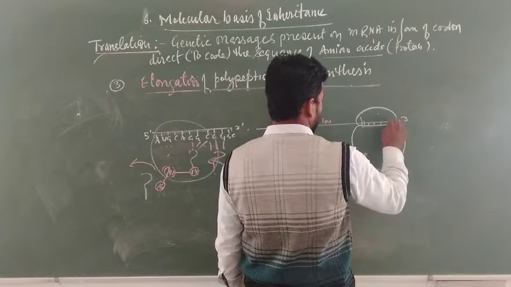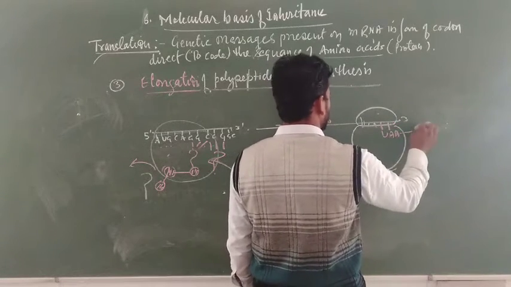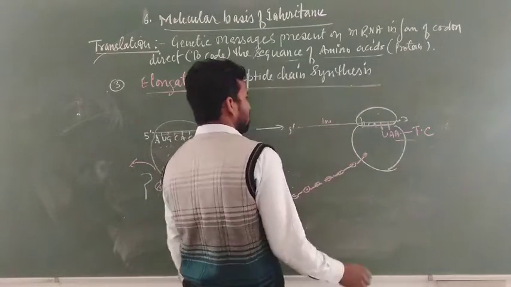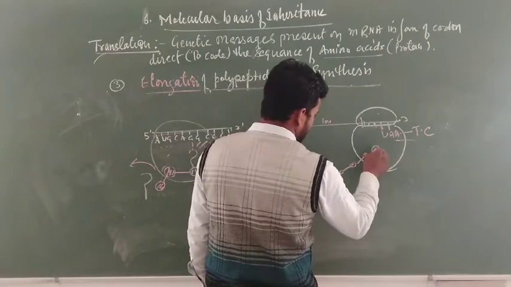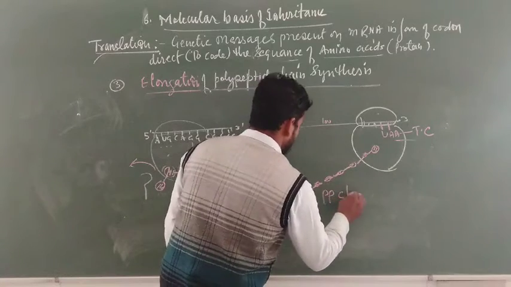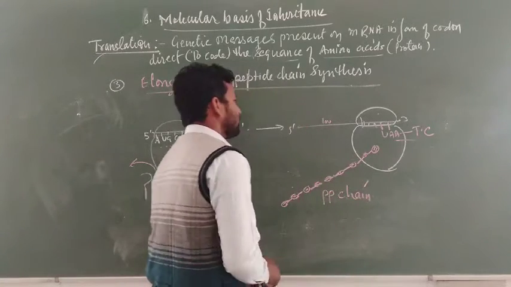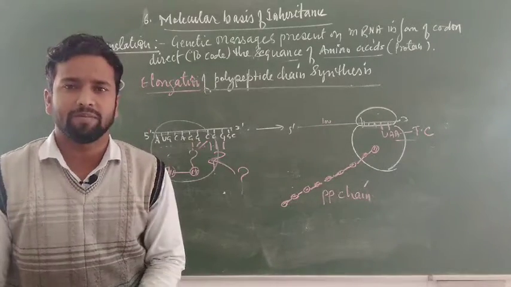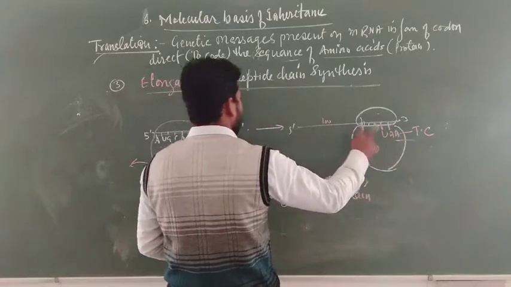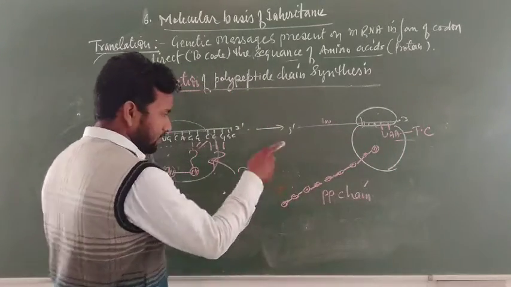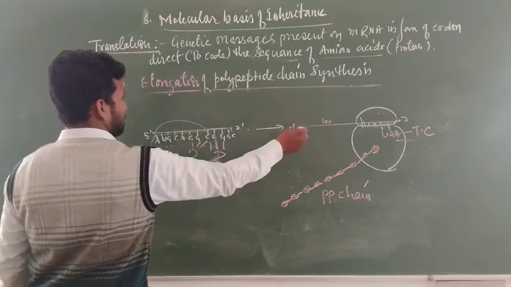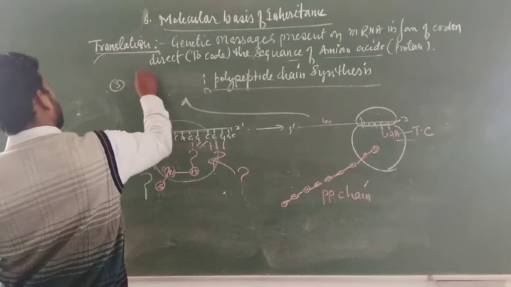And in the last coding sequence, the UAA termination codon is present. This termination codon generally does not code for any amino acid. This creates a gap, and the polypeptide chain emerges out. If this position in the mRNA comes, then the termination of protein occurs.